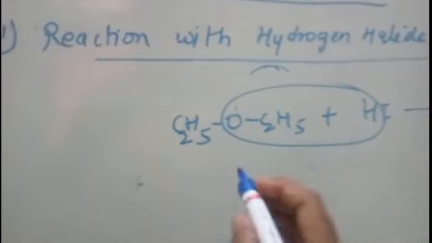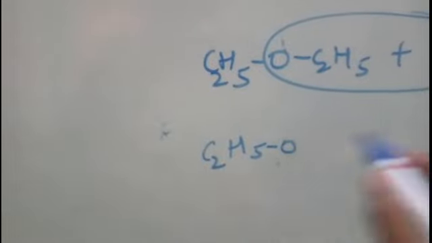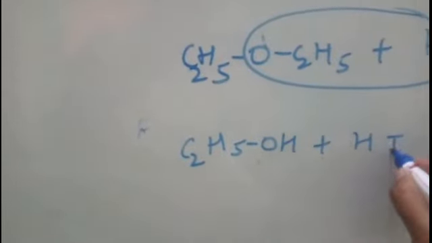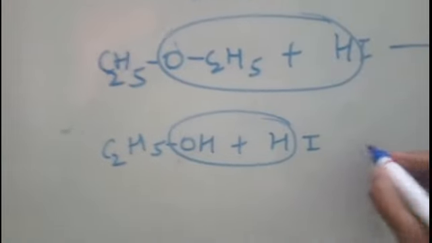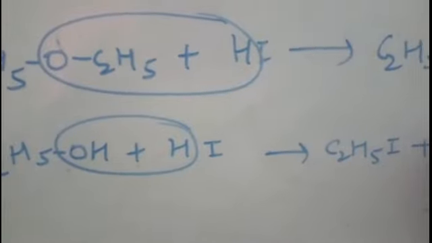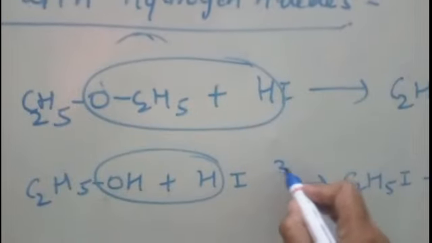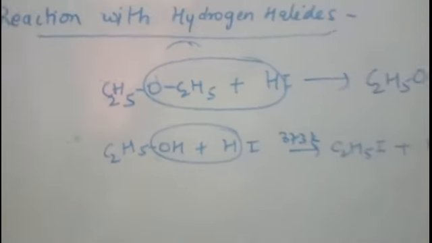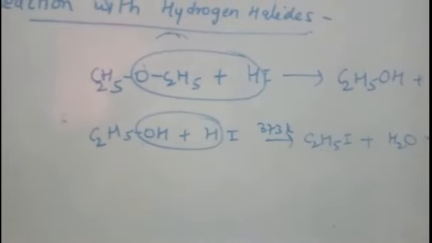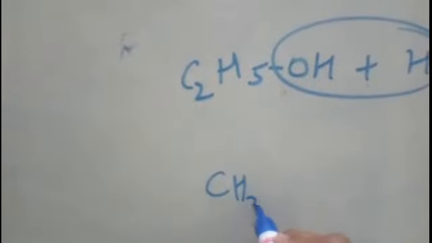But if hydroiodic acid is in excess, then this ethanol which is formed here will further react with hydroiodic acid, water will be liberated and iodoethane will be formed. So you will get two molecules of iodoethane when the temperature is 373 Kelvin and you have hydroiodic acid in excess, right? Then you will get two molecules of iodoalkane. Understood?